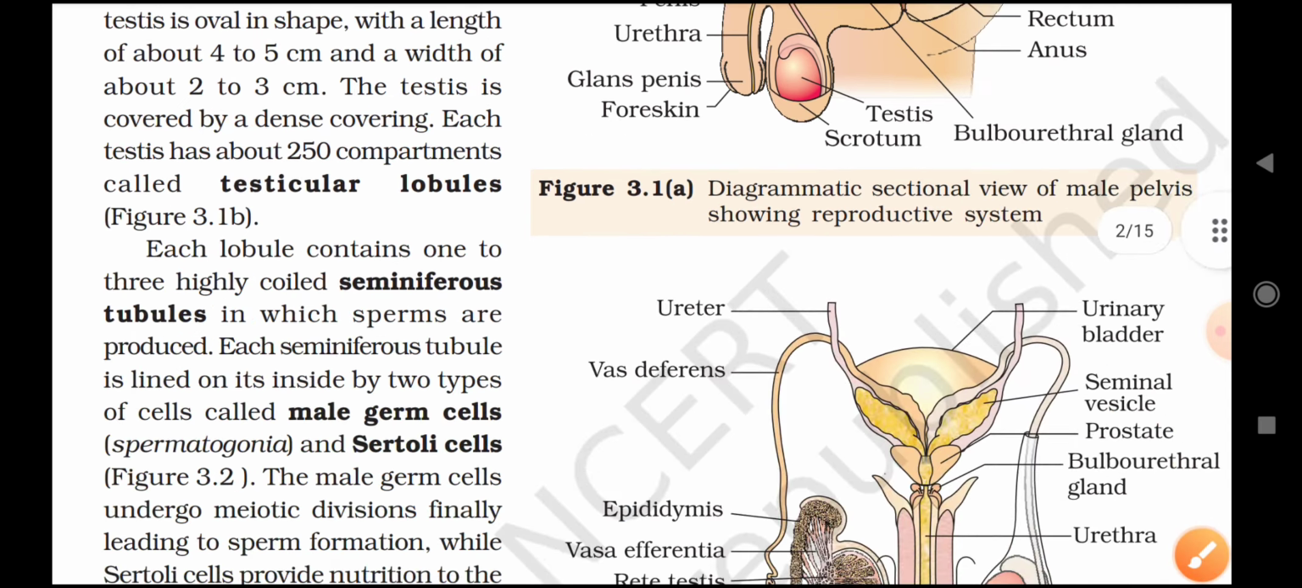Each seminiferous tubule is lined on its inside by two types of cells called male germ cells and Sertoli cells. இதனால நோட் பண்ணிக்கோங்க, very very important. Each seminiferous tubule is lined on its inside by two types of cells called male germ cells, spermatogonia, and Sertoli cells. Okay, the male germ cells undergo meiotic division, finally leading to sperm formation, while Sertoli cells provide nutrition to the germ cells. இந்த பாயிண்ட் ரொம்ப ரொம்ப இம்பார்ட்டன்ட். ஸோ இந்த ஸ்பெர்ம் ஃபார்ம் ஆகும்போது எது வந்து நியூட்ரிஷன் கொடுக்குது அப்படின்னா நம்ம Sertoli cells தான் நியூட்ரிஷன் கொடுக்குது. ஓகேவா, they provide nutrition to the germ cells.